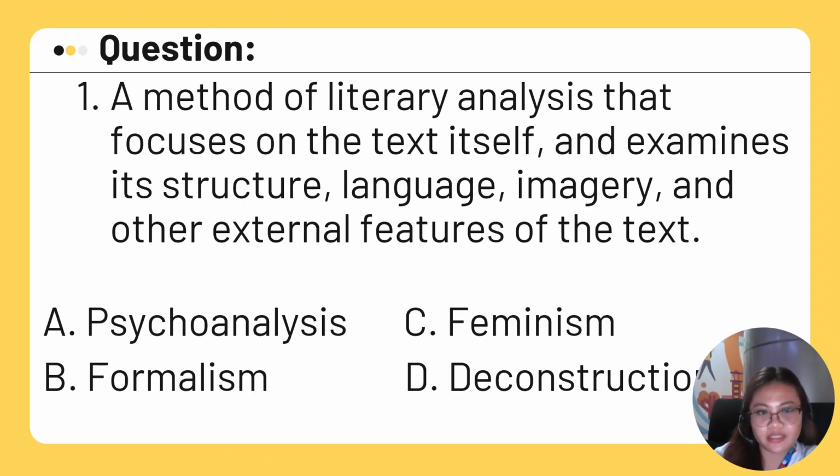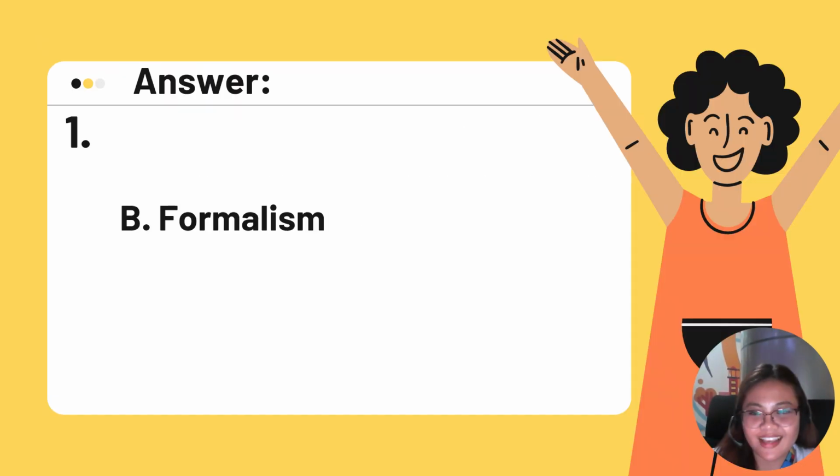Question number one: a method of literary analysis that focuses on the text itself and examines its structure, language, imagery, and other external features of the text. A. Psychoanalysis. B. Formalism. C. Feminism. D. Deconstructionism. Okay, you can pause this video so you can read and answer at your own pace. Okay, so the correct answer is letter B, formalism.